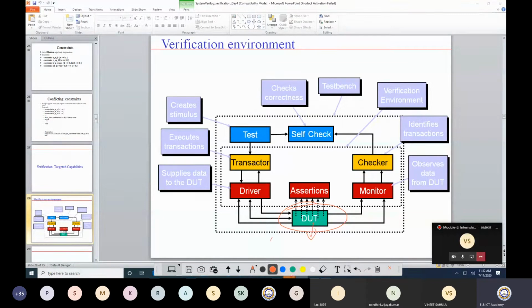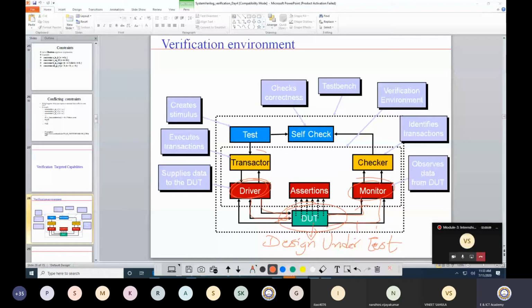So this DUT is the design under test. Let's say that I need to verify a 64-bit adder. The driver's role is to drive the input over here, and the monitor's role is to collect the output. For my design, I will provide my input value and I will collect the value. So driver and monitor are very important.